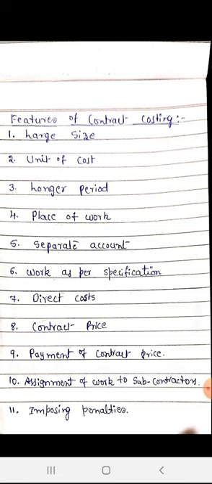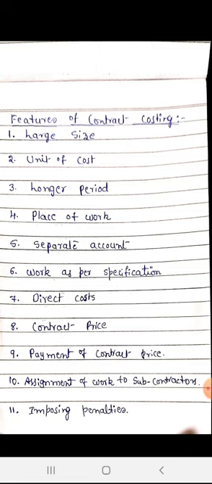Next one, unit of cost. Each contract is treated as a unit of cost for the purpose of cost determination and cost control. Each particular contract is determined as a different unit. The calculation of the cost of one contract is different from another contract. And next, longer period. A contract generally takes a longer period, even more than one accounting period for its completion.